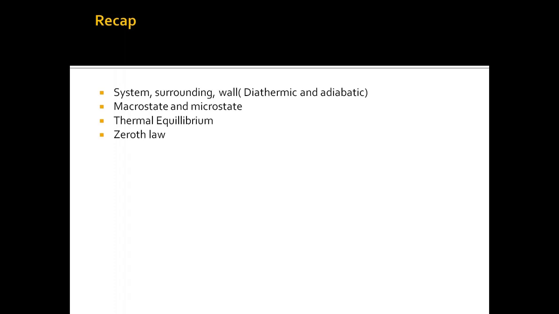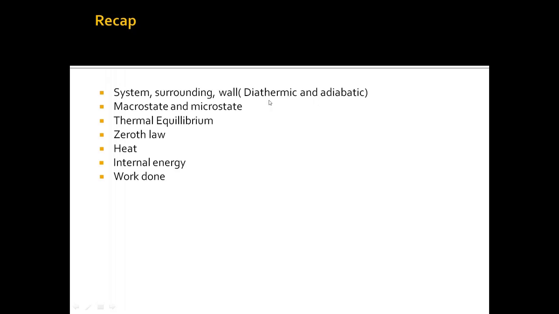It also gave us a sense of temperature, and it states that if two systems are in thermal equilibrium, then their temperature is the same. Then we learned what is heat. Heat is nothing but the energy which is in flow between two points with two different temperatures. Then we learned about internal energy. Internal energy is nothing but the sum total of all the kinetic energy and potential energy of the constituent particles. Then we derived the work done by a system, and we got a very important information that the work done by a system is nothing but the area under a PV graph.